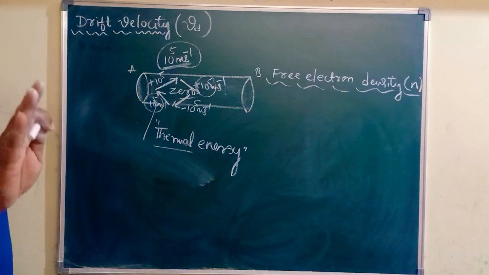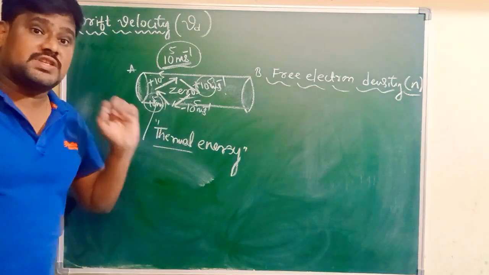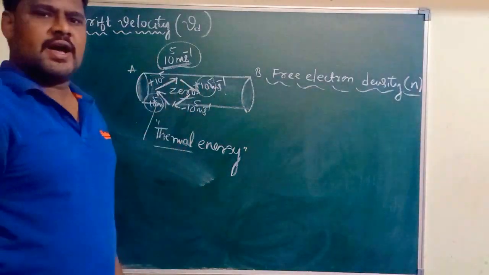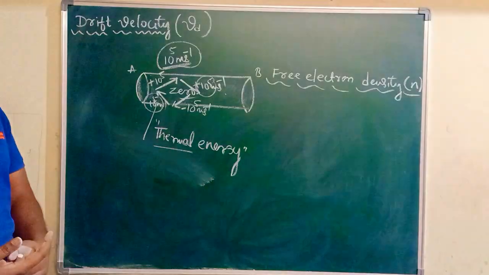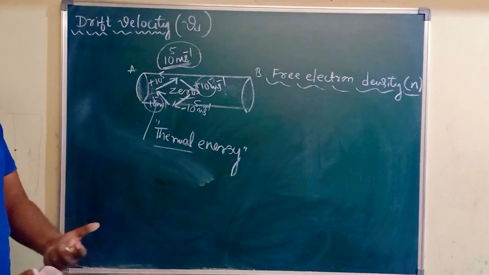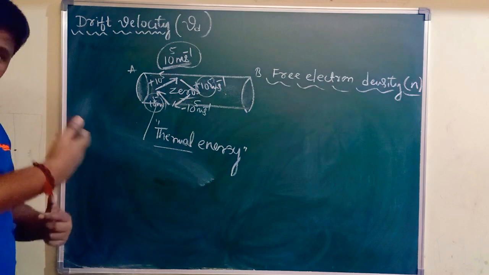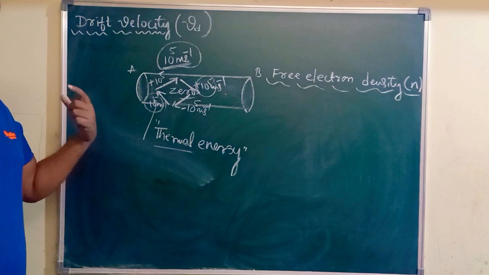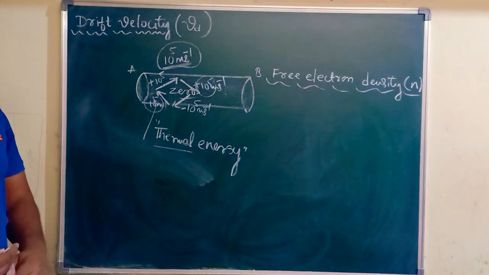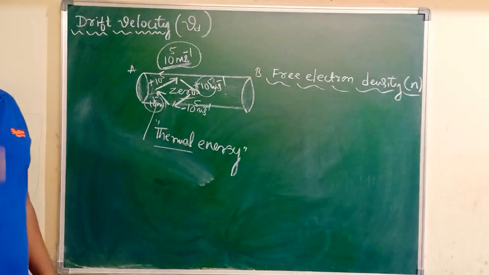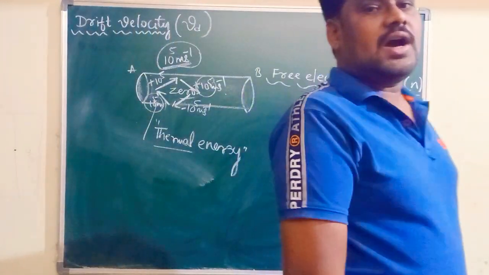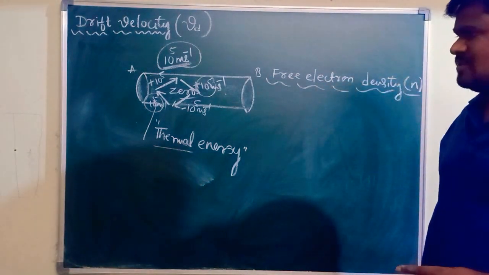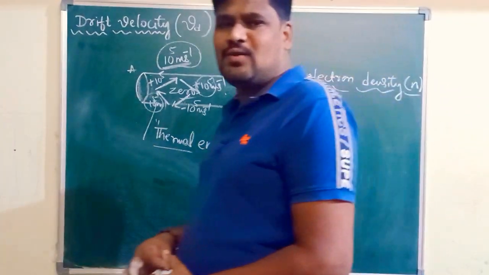Current is produced only when there must be flow of charge in a conductor along one particular direction. ಯಾವುದಾದ್ರೂ ಒಂದು particular direction ಅಲ್ಲಿ charge flow ಆಗಬೇಕು. Then only we can say that what? Current is flowing in a conductor. Means the conductor is conducting what? Electricity. So to have current in a conductor, the necessary condition is charges must flow along one particular direction.